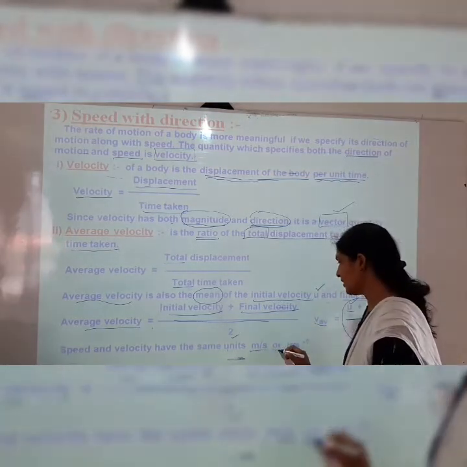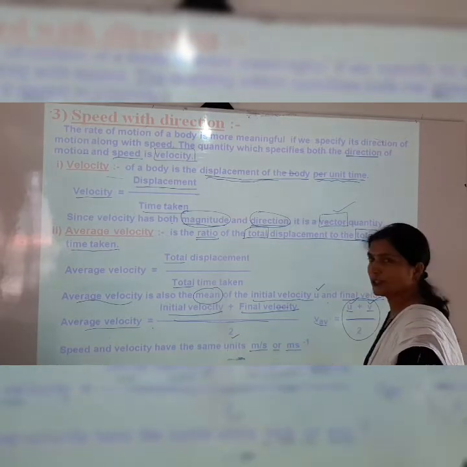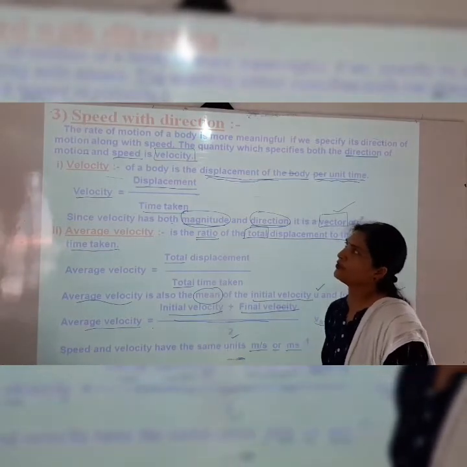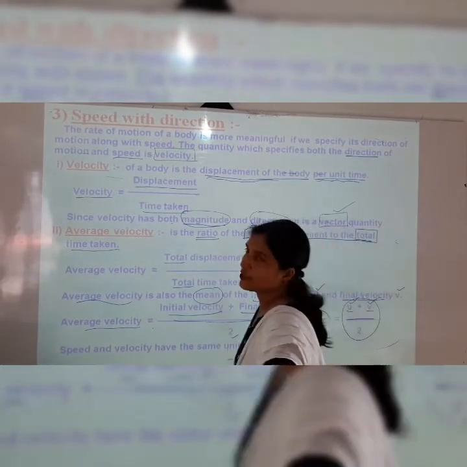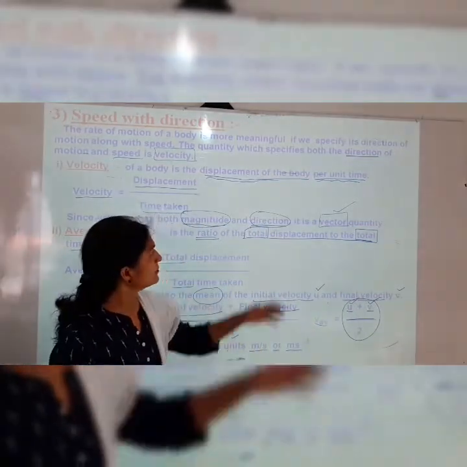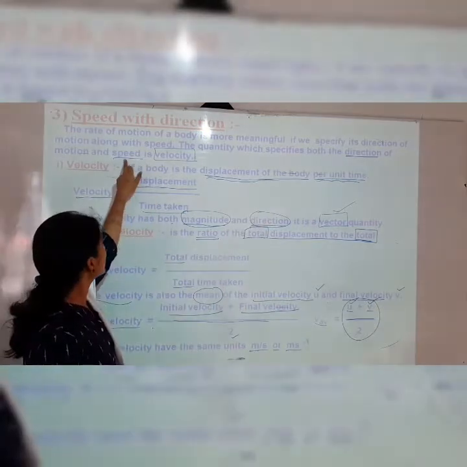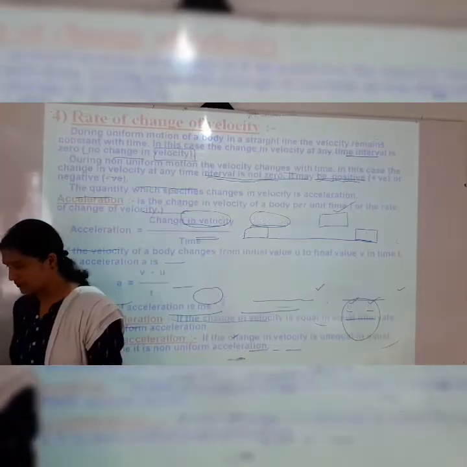We can write it in another way, that is meter second raised to minus 1 also. So this is the information about speed with direction. The quantity which specifies both the direction of the motion and the speed is velocity. Next point is rate of change of velocity.